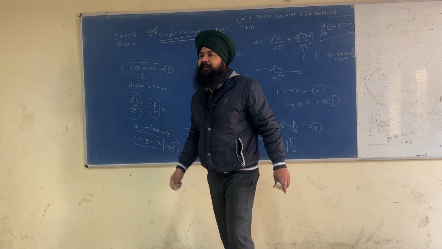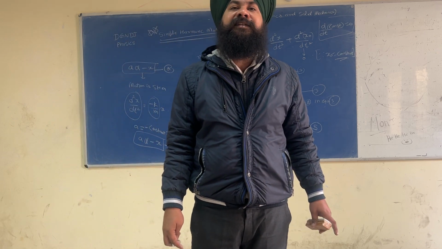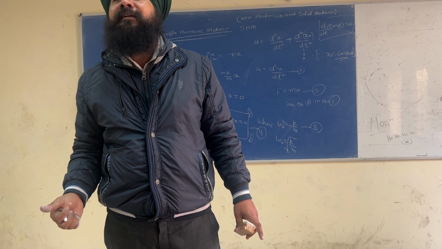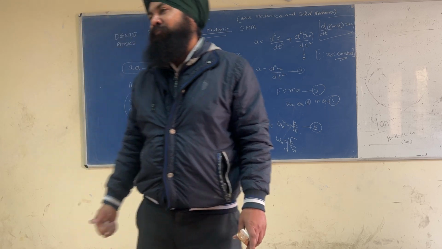Please say in one voice: A is proportional to minus of x. What does this represent? The motion is SHM. Please say loud. Motion is SHM. Motion is SHM.